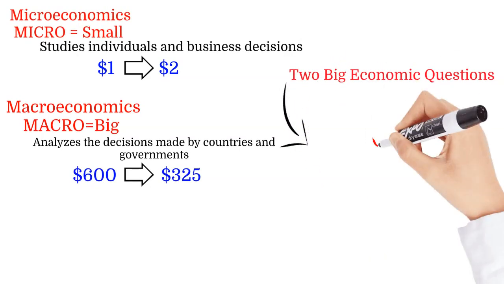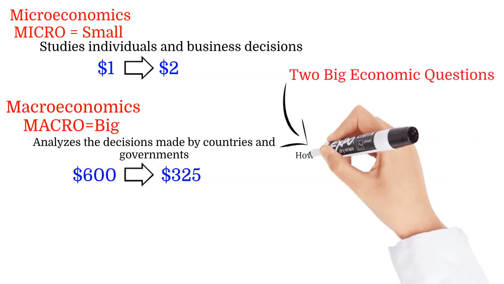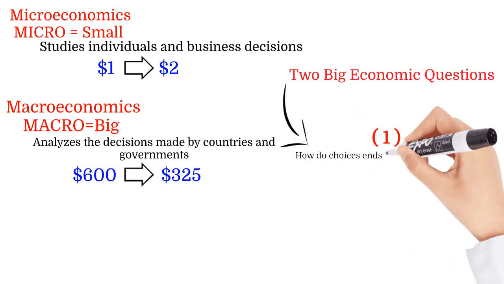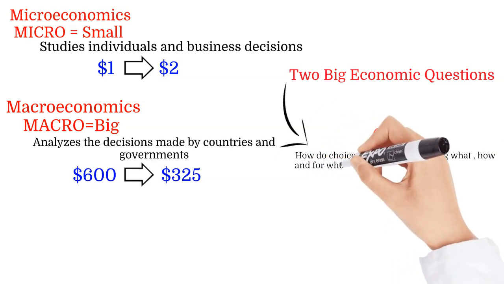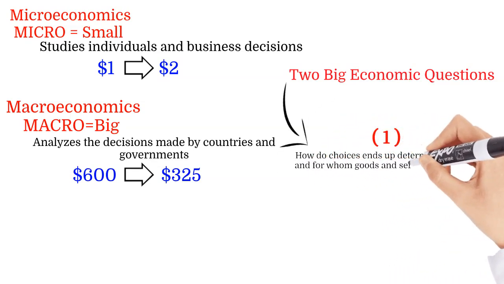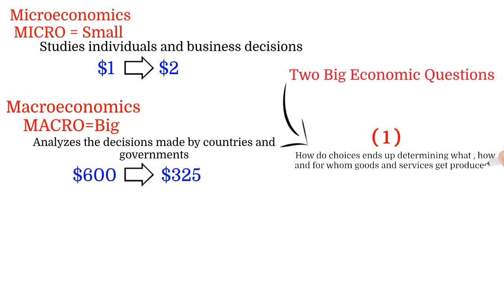First question: how do choices ends up determining what, how, and for whom goods and services are produced? Which mean how do they choose which product or services to produce, how to produce them, and for whom to produce them.